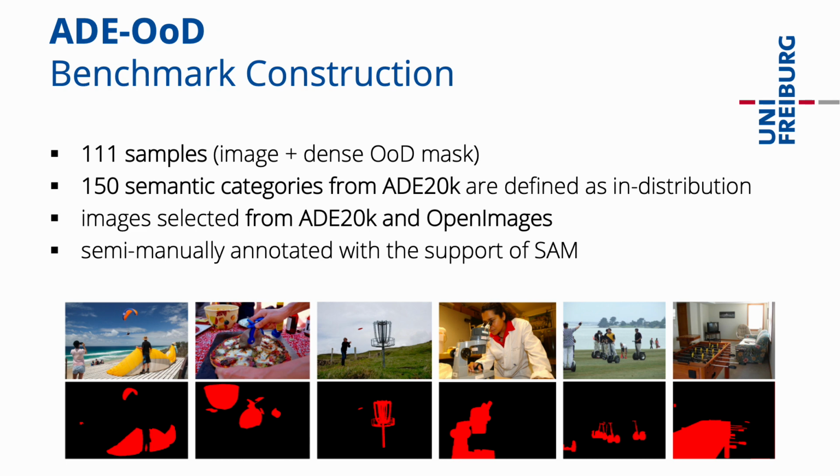The benchmark defines the 150 semantic categories from ADE 20K as in distribution, which comprises many commonplace categories, for example, computer, streetlight, or river. The images were selected from ADE 20K and Open Images to contain a variety of OOD entities. The ground truth OOD segmentation masks were created semi-manually using SAM.